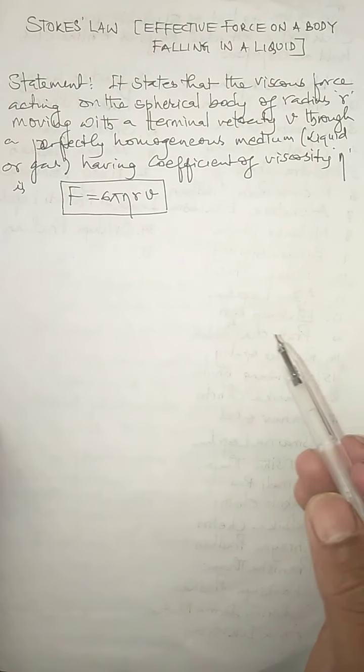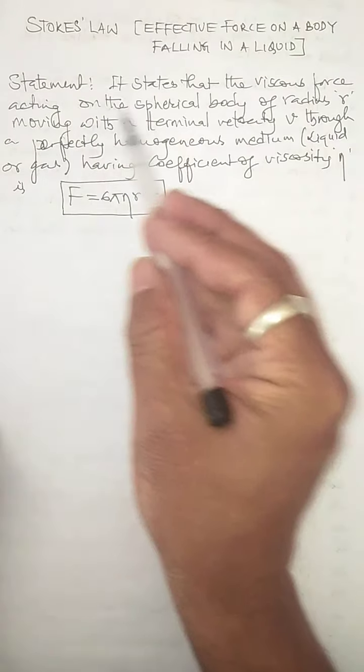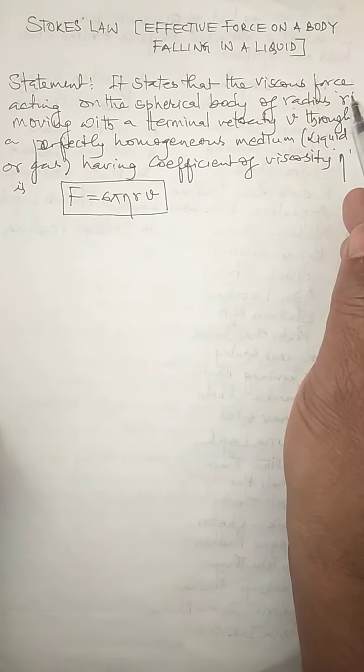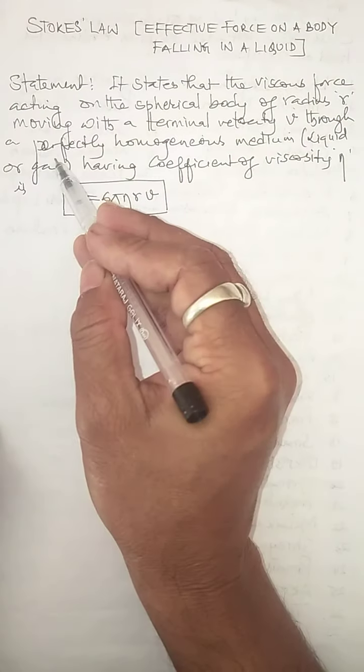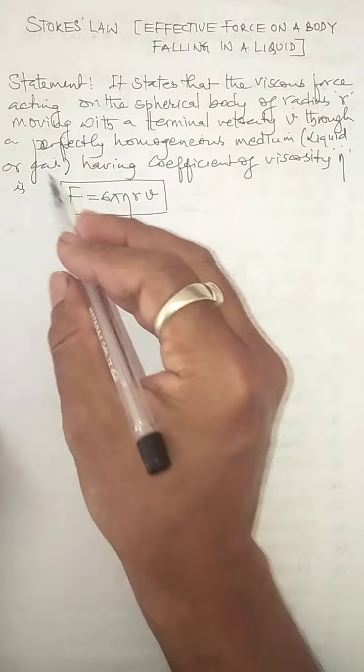The statement of Stokes' law says that the viscous force acting on a spherical body, whose radius is say r, and which is falling or moving with a terminal velocity v through a perfectly homogeneous medium. Perfectly homogeneous medium means the medium consists of only one material, perfectly pure, with no impurities. That medium can be a liquid or a gas. That means Stokes' law can be applied to a fluid also, both liquid and gas.